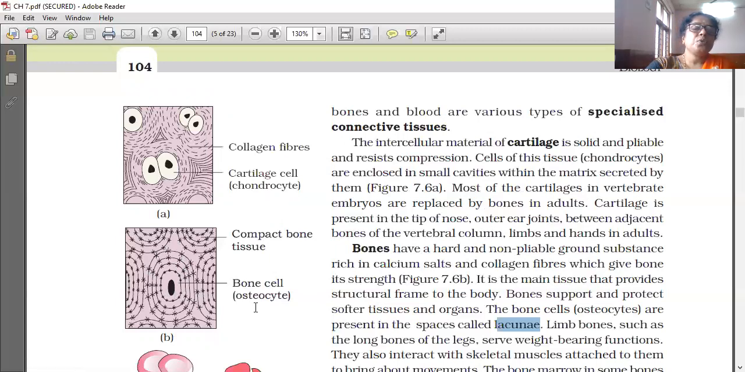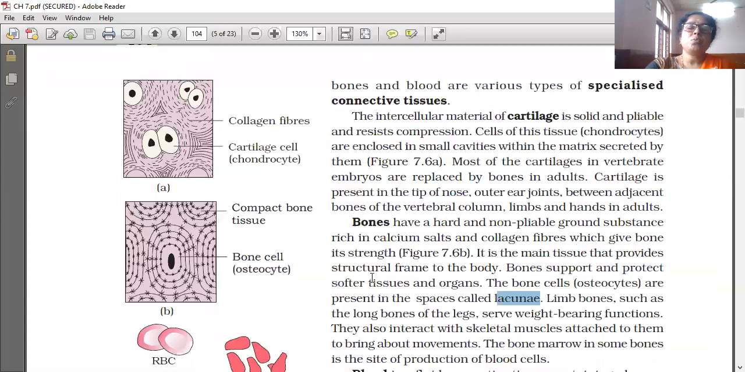Bone cell is called osteocyte, compact bone tissue. Collagen fibers give bone strength, while calcium salts make it hard and non-pliable. It is the main tissue that provides the structural frame to the body. Bones support and protect softer tissues and organs.